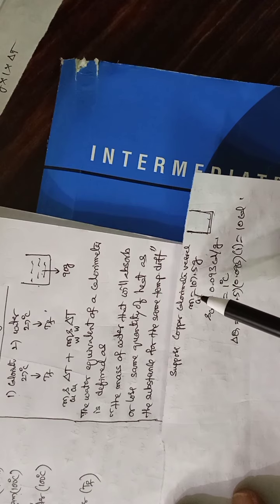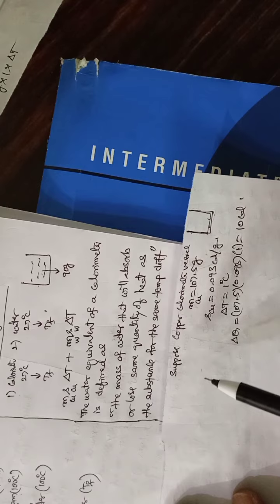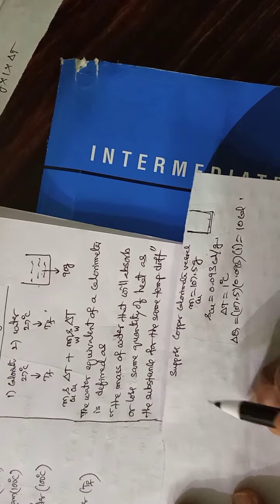So instead of taking the calorimeter vessel's mass and its specific heat, what is given here? The mass of water that will absorb the same quantity of heat. So the mass of water, for example, let me write here mass of water. How much is given? The equivalent 10 grams. A calorimeter of water equivalent 10 grams.